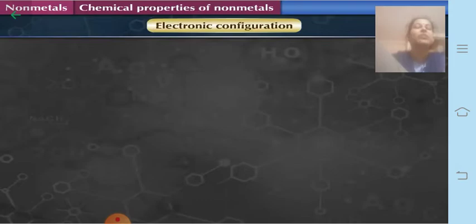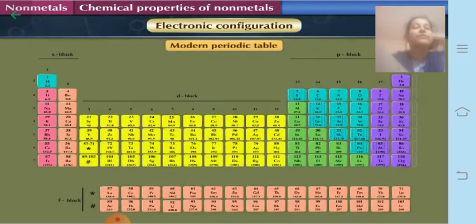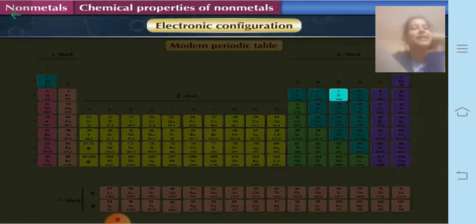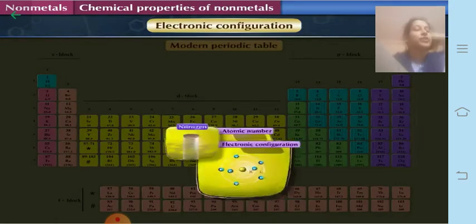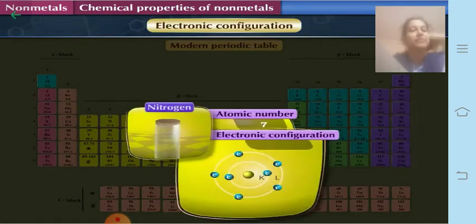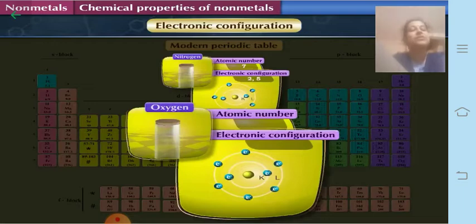Next, let us learn about the chemical properties of the non-metals. First one is the electronic configuration. For that, we will see some examples like nitrogen, oxygen and chlorine, with the help of their atomic numbers. The atomic number of nitrogen is 7, so its electronic configuration becomes 2, 5. That means it has 5 electrons in its outermost shell. Oxygen's atomic number is 8, so its electronic configuration becomes 2, 6.